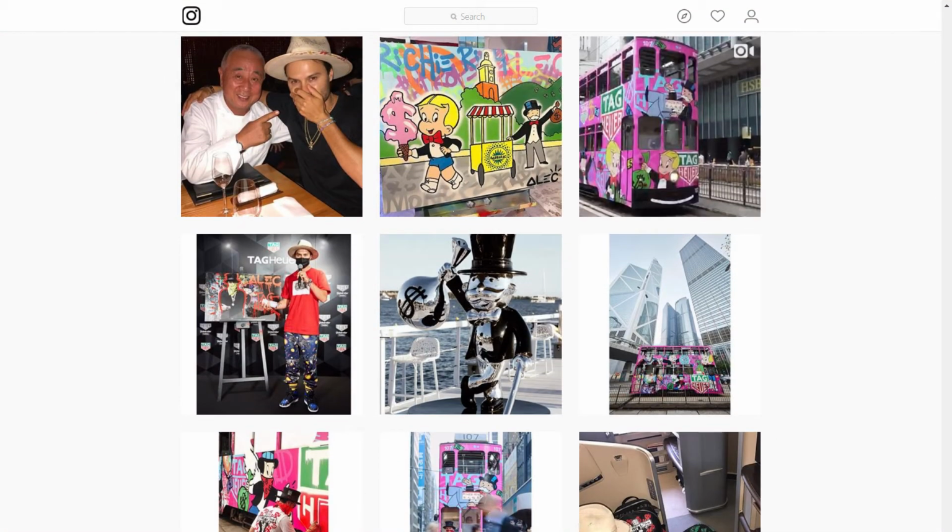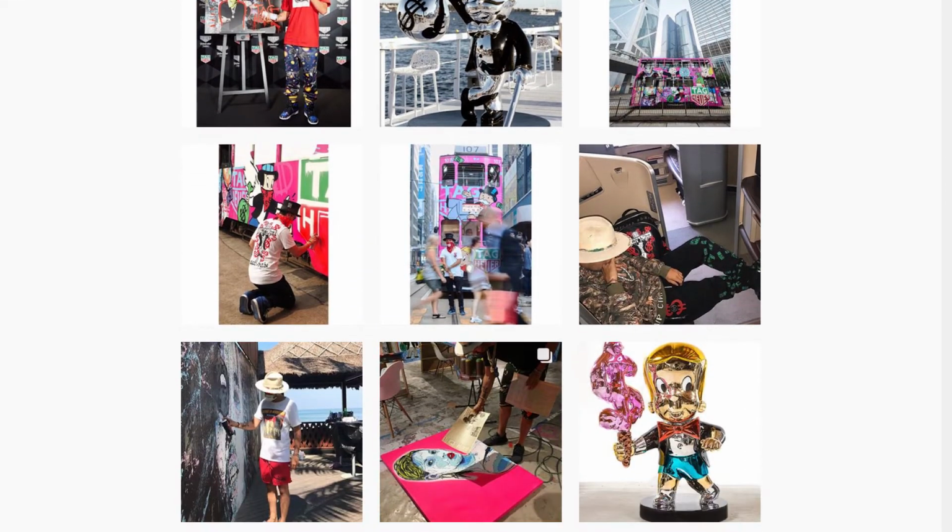I found myself looking on a browser window, and I was looking at some artwork from an artist that I like, Alec Monopoly. So you might have seen some of his work. It's kind of like the Monopoly Man graffiti street art, but I'm pretty much obsessed with a lot of his work and some other artwork. So I was like, why don't I build a chatbot for people to discover artist artwork and purchase all through Messenger? So I came up with this initial idea just out of the fact that I like artwork, and that would be a cool way to combine my interest through this project of a chatbot.